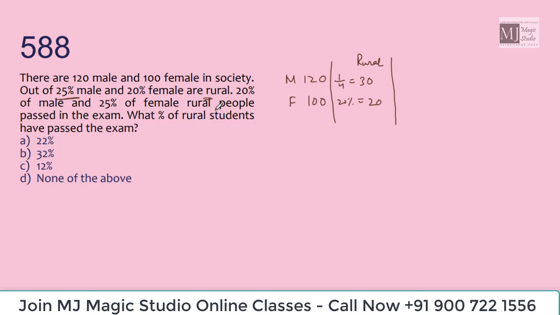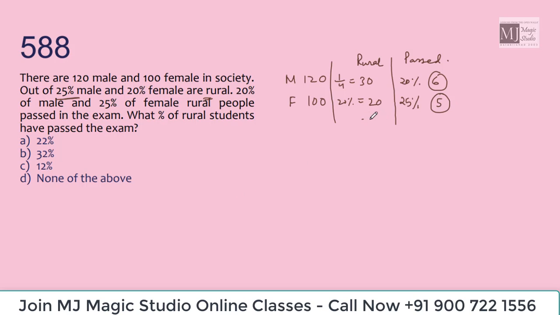20% of male and 25% of female rural people pass the examination. So how many have cleared the examination? 20% of rural male, 30 into 20 by 100, that is 6. And 25% of female rural people, 20 into 25% is 1 by 4, 20 by 4 is 5.